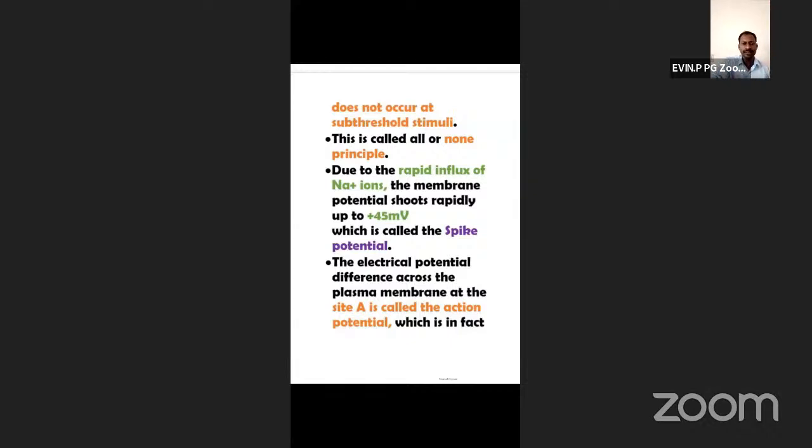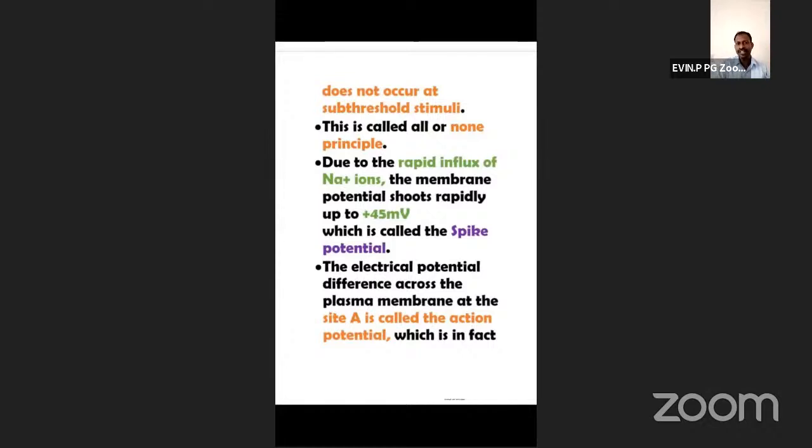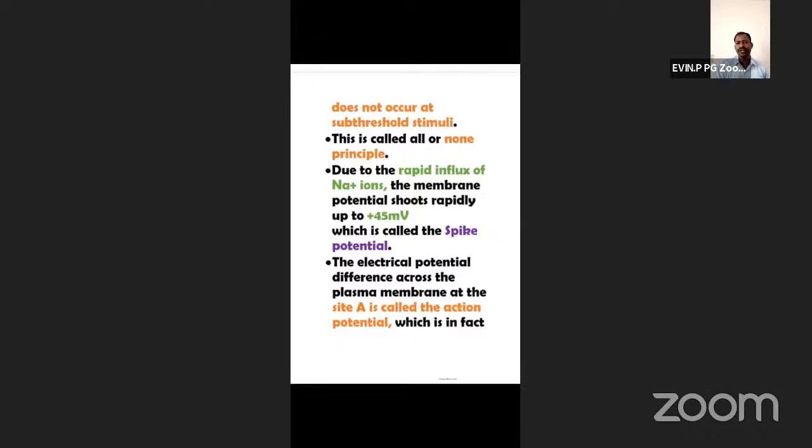All are non-principal. So I will explain with an example. In a bus journey, if you get into a bus, the driver will not start the bus until it is filled with 50% or 75% of passengers. If you go for a long journey, 50% of passengers are needed, otherwise it will not be profitable. So this is what? Now, all are non-principal.